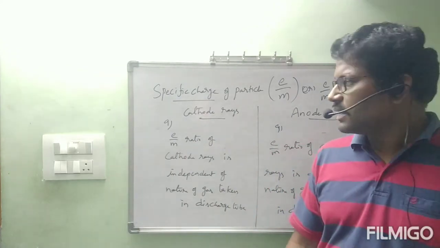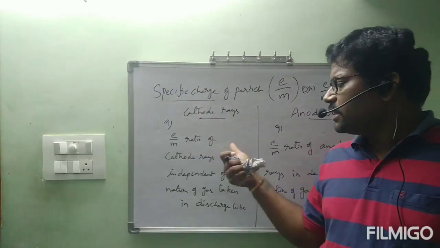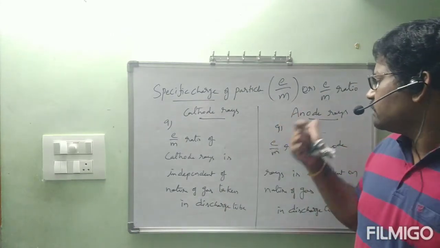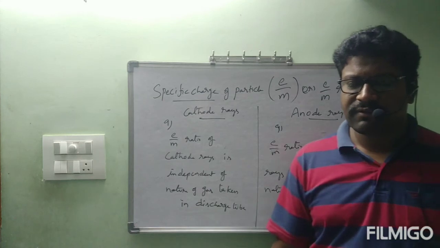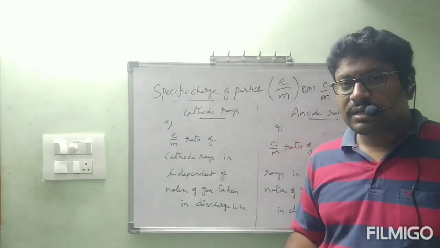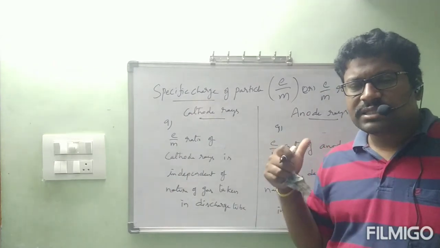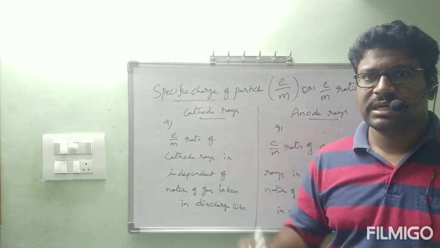Coming to the ninth property, E by M ratio of cathode rays is independent of nature of gas taken in discharge tube, and E by M ratio of anode rays is dependent on nature of gas taken in discharge tube. Why this is so, we will see in next class.